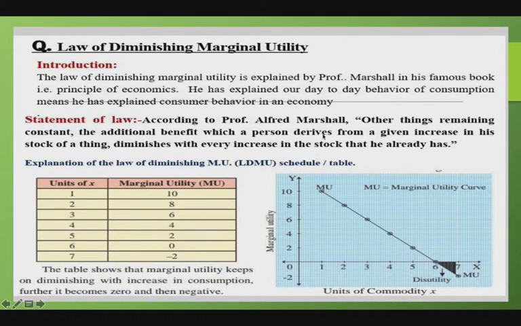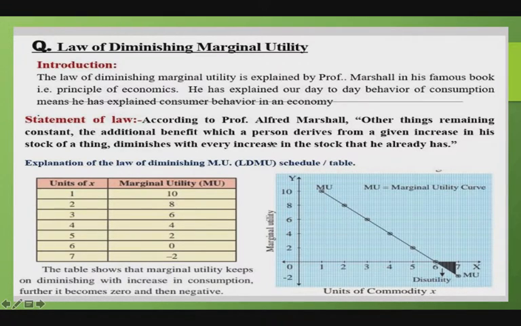In simple words, the law explains that marginal utility goes on diminishing with an increase in the successive unit of commodity consumed by consumer.